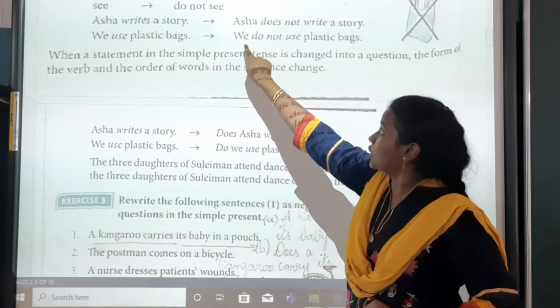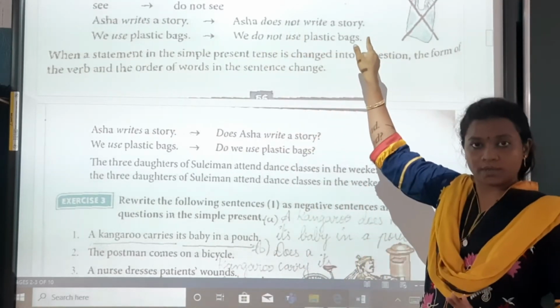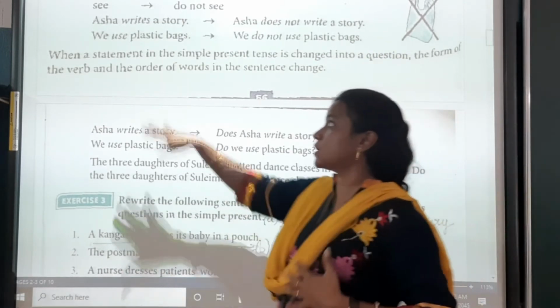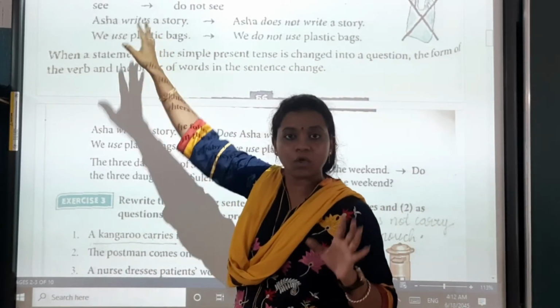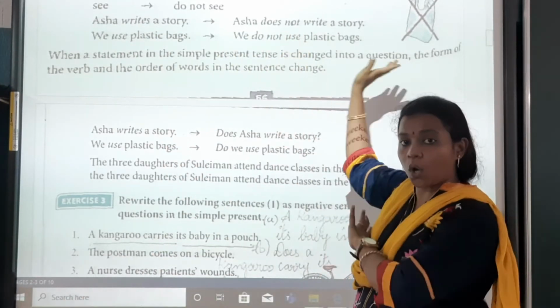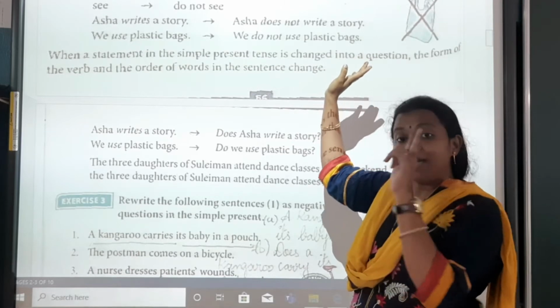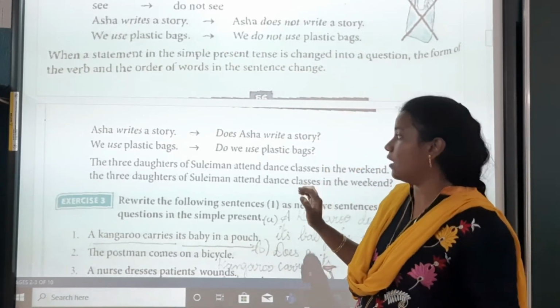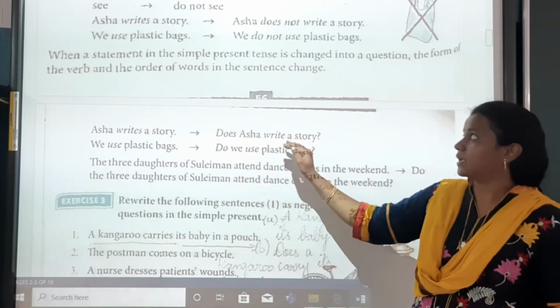Now, Asha does not write a story. This is the sentence which we got in the negative. See, this is a positive sentence because we don't have any not or no here. This is our negative sentence. Asha does not write a story. Now, this same sentence will change into question form. So what will it become? Does Asha write a story?